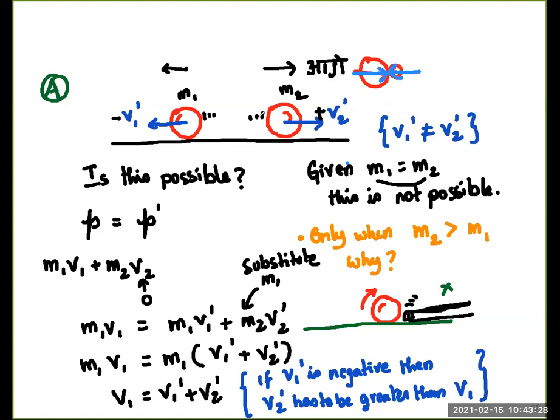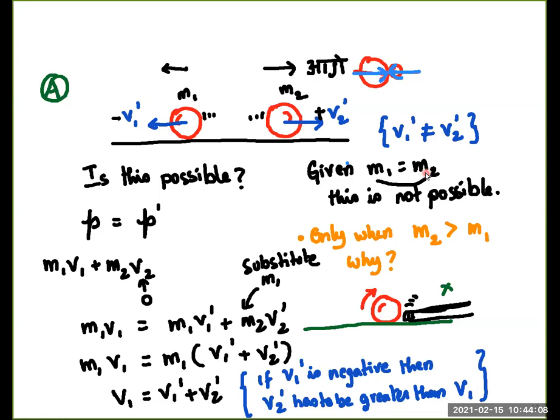Here we are taking two billiard balls, one of which, the ball M2, is stationary and the ball M1 comes and collides into the stationary M2. The ball M1 had initial velocity of V1 and students had proposed that this situation is a possible outcome. What is the situation? M1 going backwards with a velocity V1 prime and M2 going forwards with a velocity of V2 prime. So the question is, is this possible given that M1 equals M2?